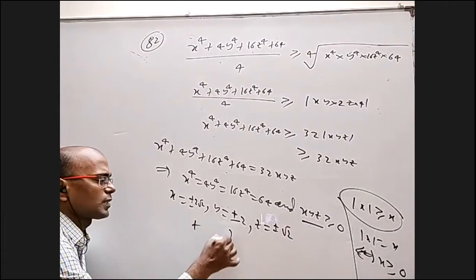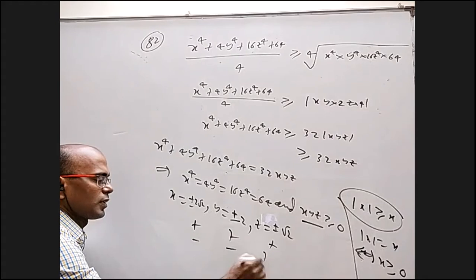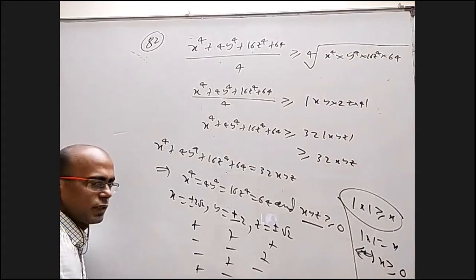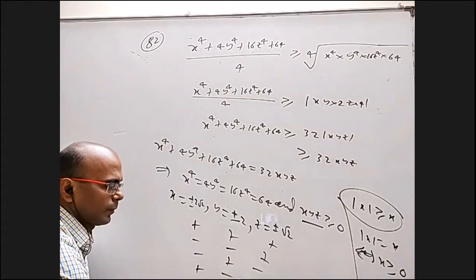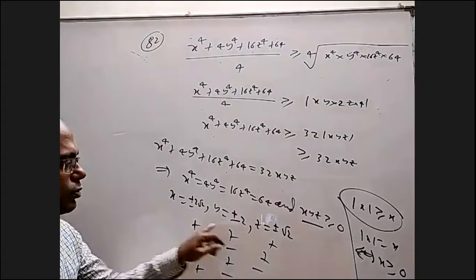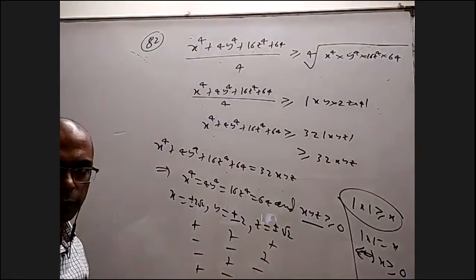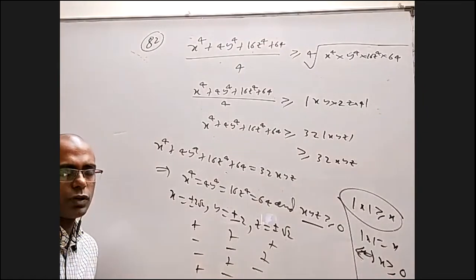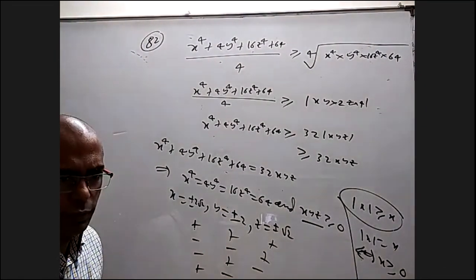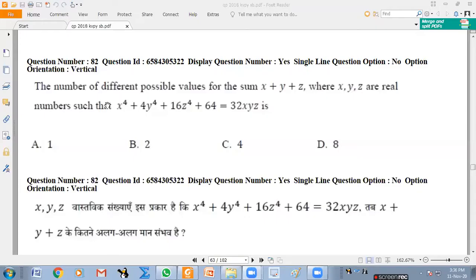Okay, plus plus plus, minus minus plus, minus plus minus, plus minus minus. These 4. That is, you can take plus 2 root 2, plus 2, plus root 2, and similar. So we got 4 cases. What is the question anyway? The number of different possible values of the sum x plus y plus z. I'm sure that is also 4.